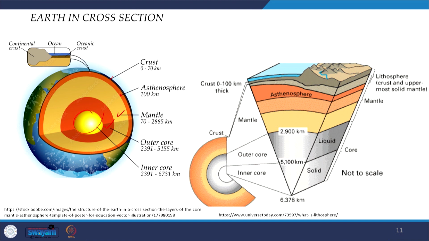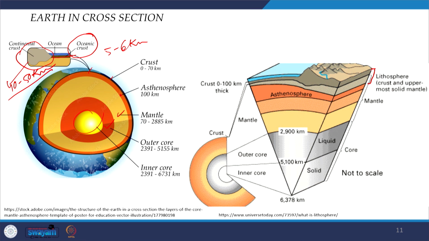The crust has two types, the continental crust and the oceanic crust. The oceanic crust is about 5 to 6 kilometers thick and the continental crust about 40 to 50 kilometers thick, but in mountainous regions like the Himalayas and the Alps it is about 100 kilometers thick. Our main aim will be confined to the lithosphere.